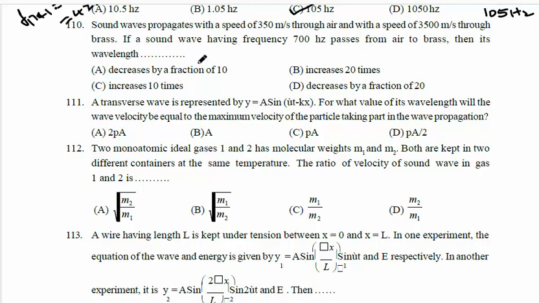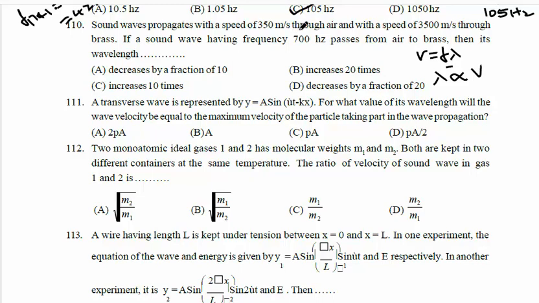Now see here, the wave travels from one medium to another, that is from air to brass. Then its wavelength decreases by a fraction of 10, increases by 20 times, increases by 10 times, or decreases by a fraction of 20. See here, the frequency doesn't change when a sound wave travels from one medium to another. So v equals, the general formula, f lambda. So f doesn't change, but lambda is directly proportional to velocity.